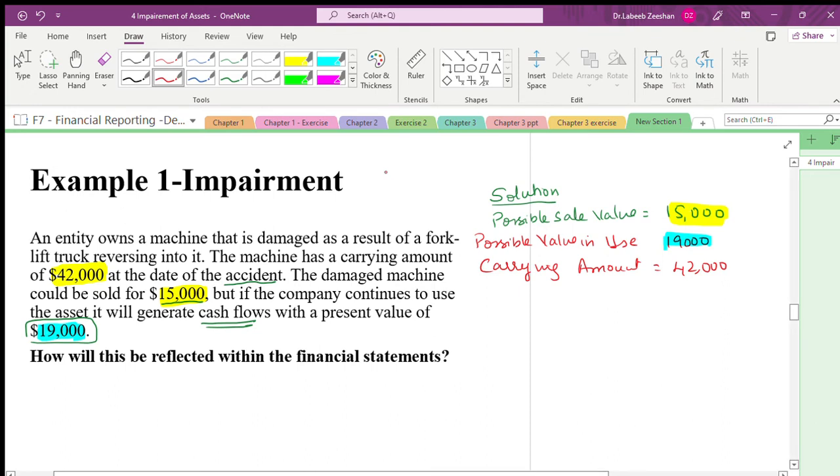How much will it generate in cash? Are you clear about this? These three things only are there. One is the possible sale value, one is the value in use, and one is the carrying amount. Fine. Now, impairment.